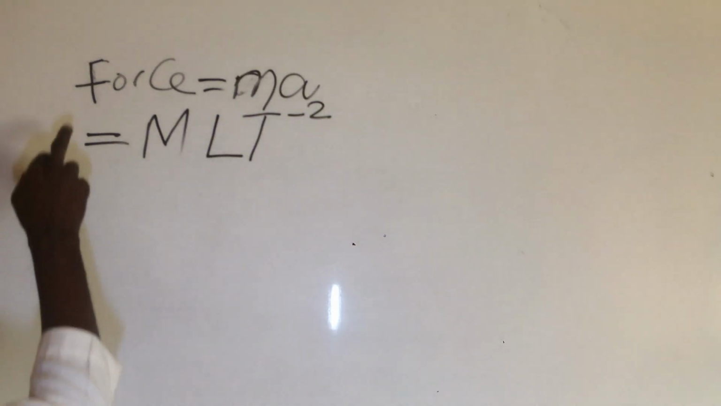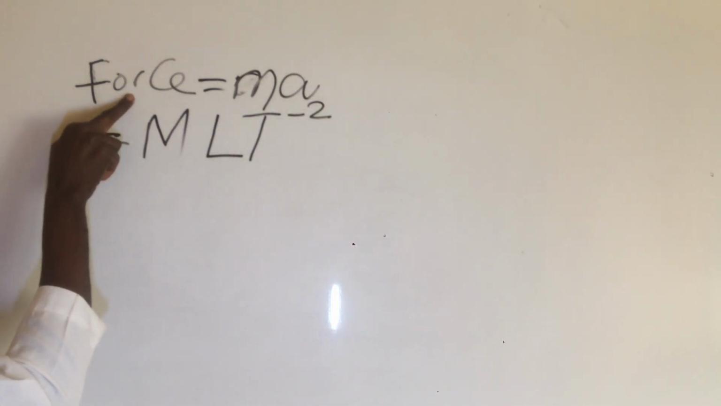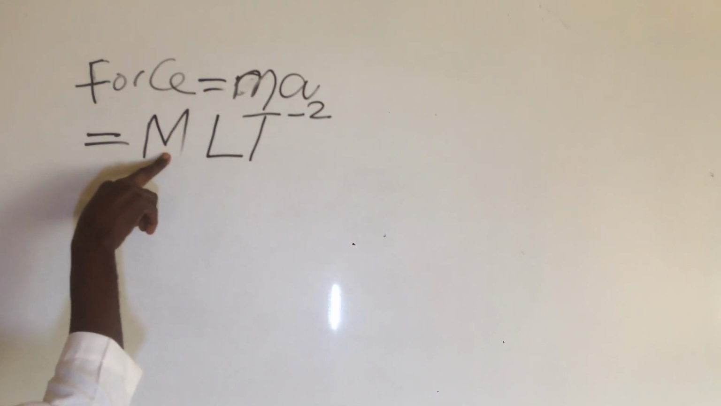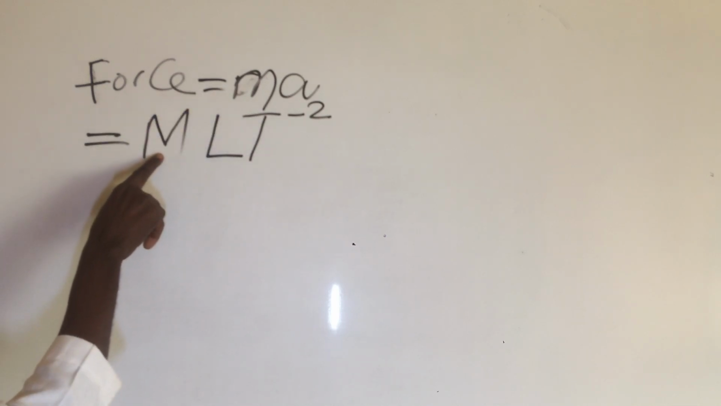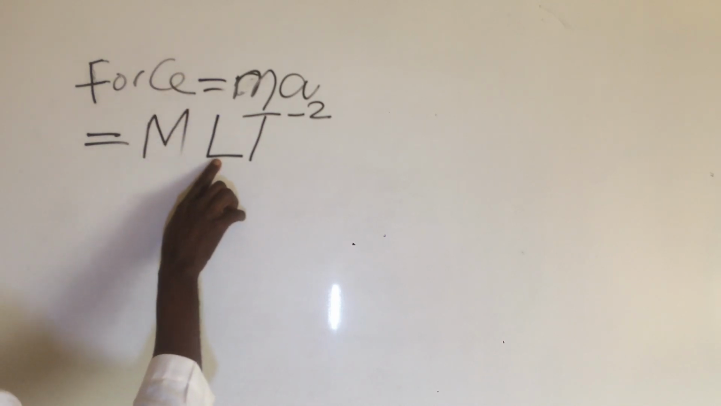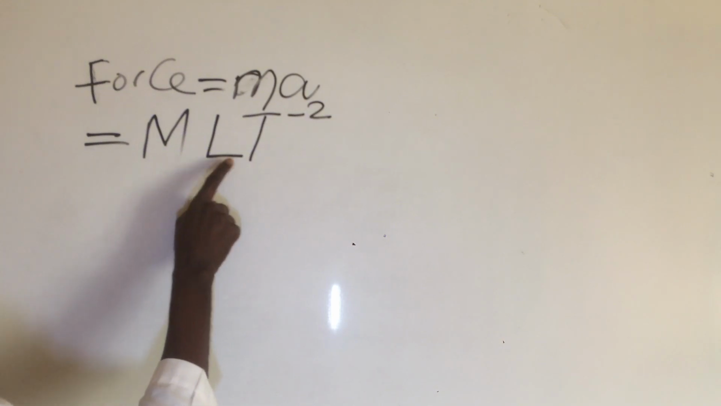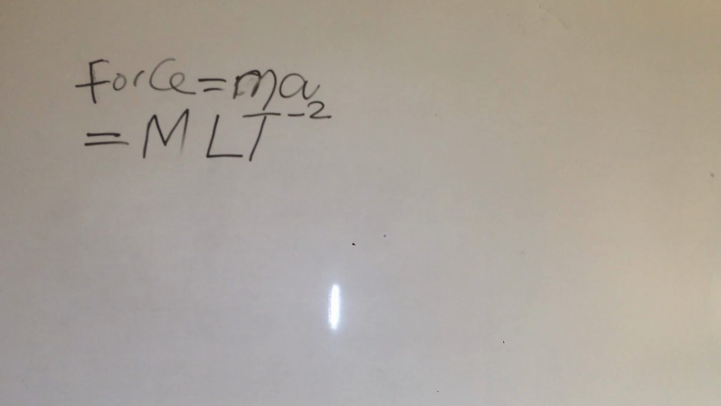So now the dimension of force is equal to M, which is the fundamental quantity of mass, which we use capital M to represent the dimension, times L, which represents length, and times capital T, which represents time, raised to power minus 2. This becomes the dimension of force.